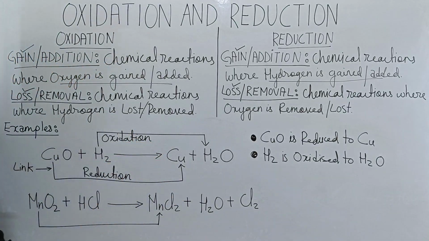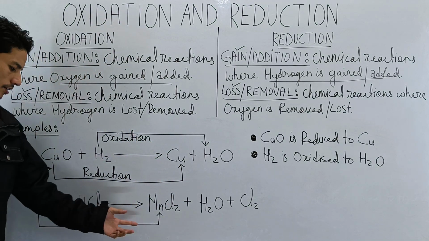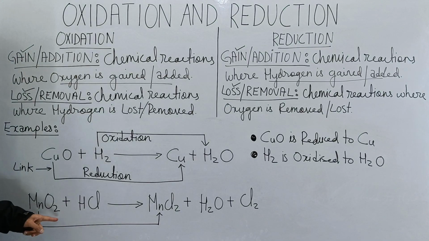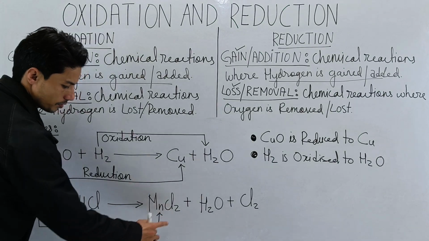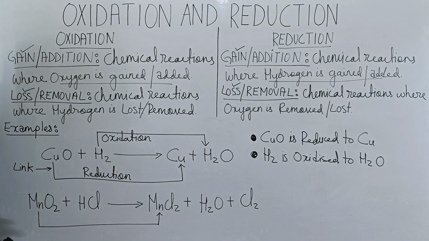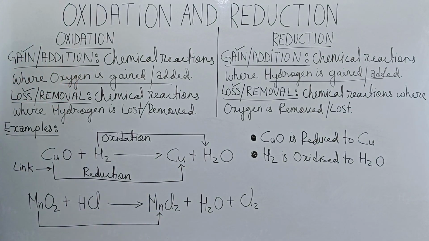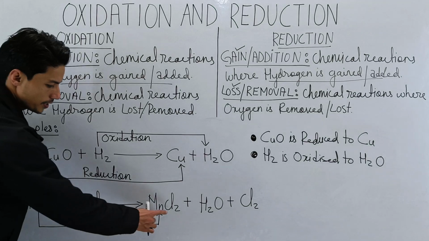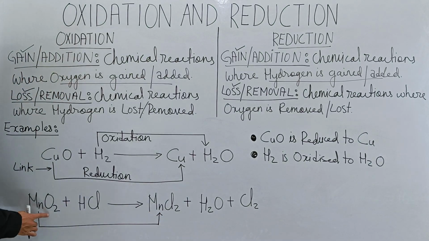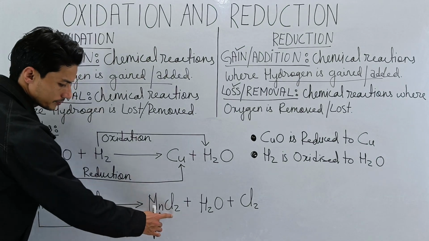It's very easy. Now let's write down the story. We have manganese oxide, and this is manganese chloride. Something has happened. What has happened? Manganese oxide becomes manganese chloride. We don't see this oxygen here anymore.